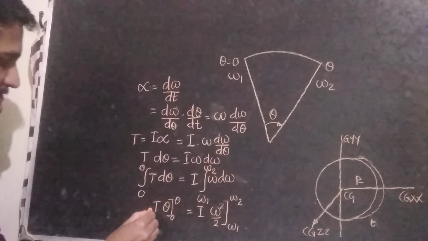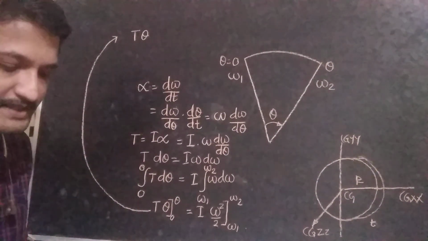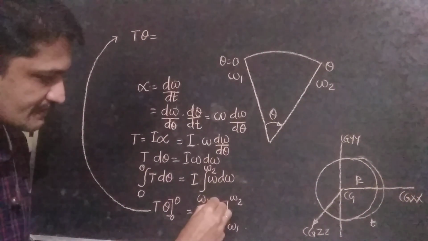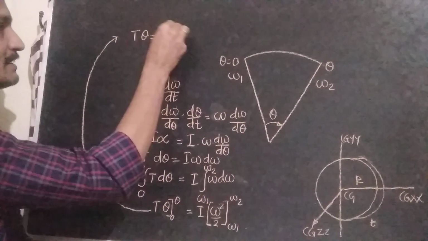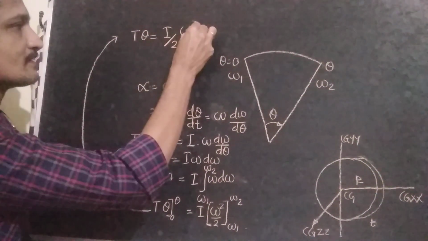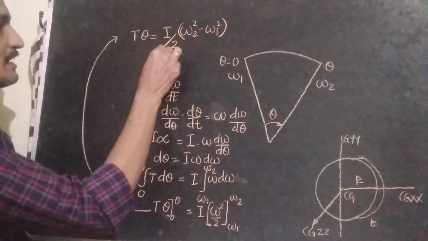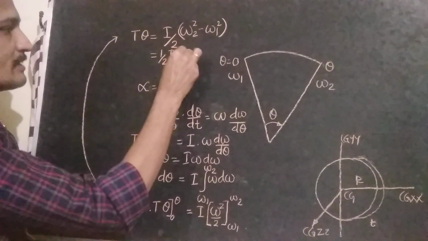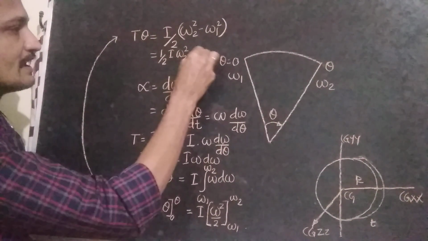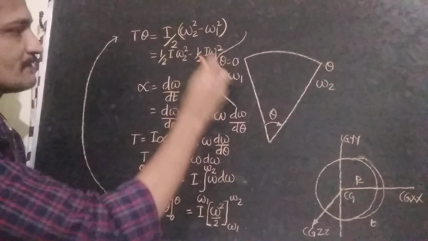Then T theta is equal to half I, taking I by 2 out of the bracket, omega 2 square minus omega 1 square. This is equal to half I omega 2 square minus half I omega 1 square.